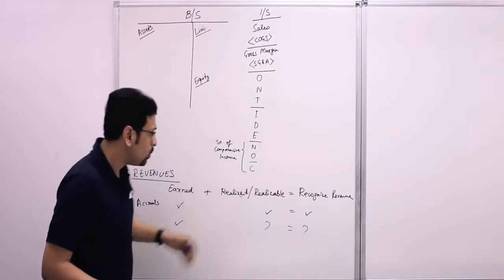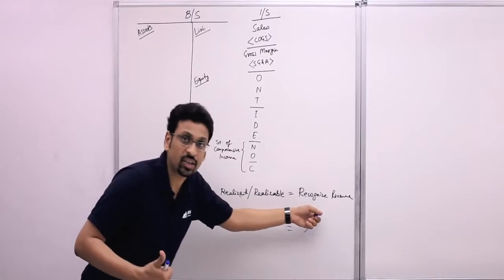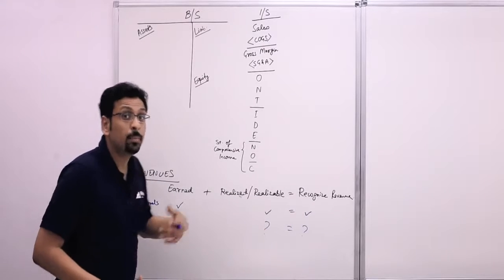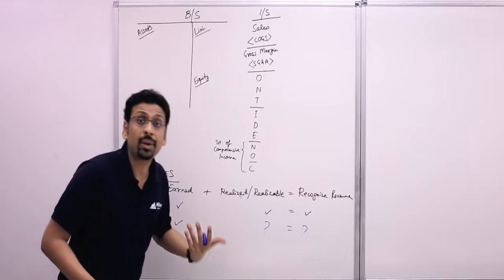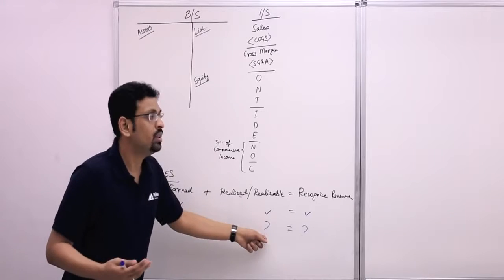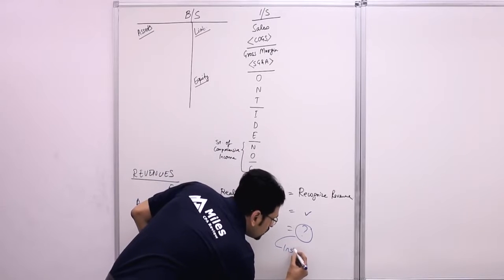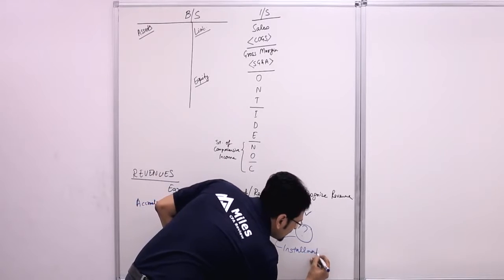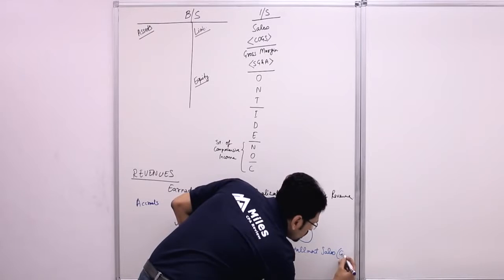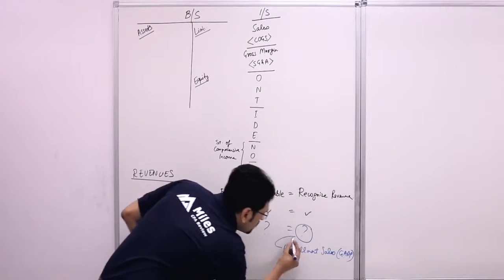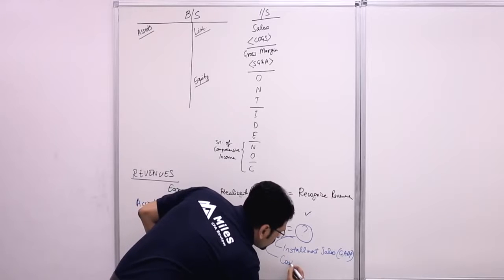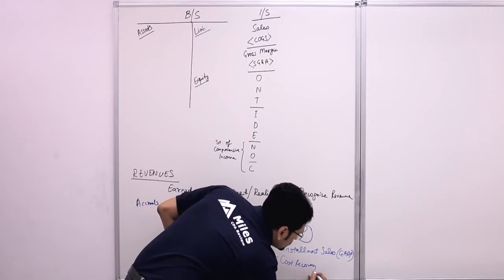This is the general rule. When it's earned, realizable, recognize revenue. When it's earned but realizability or collectibility is uncertain, then you use exception methods. Under GAAP, we generally use the installment sales method. IFRS prefers the cost recovery method.